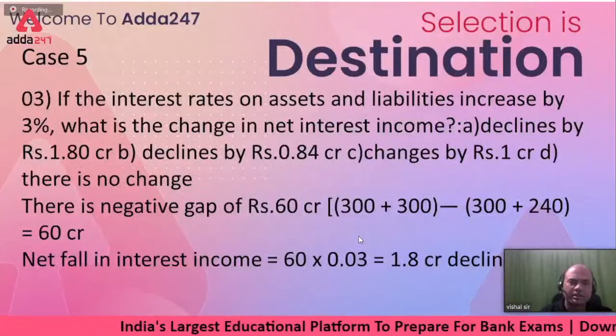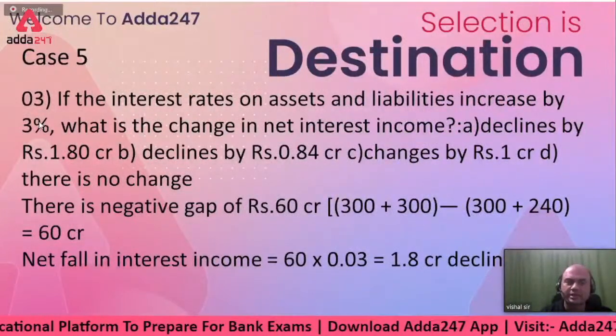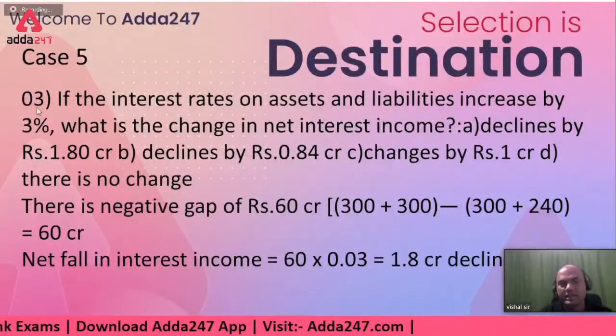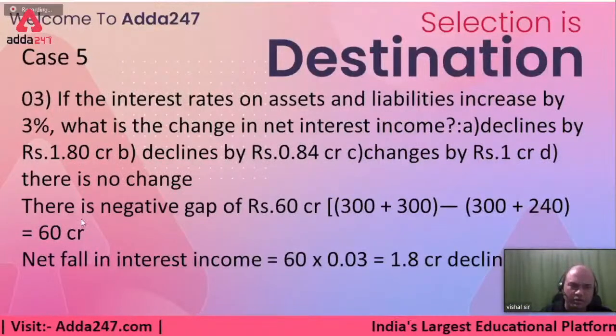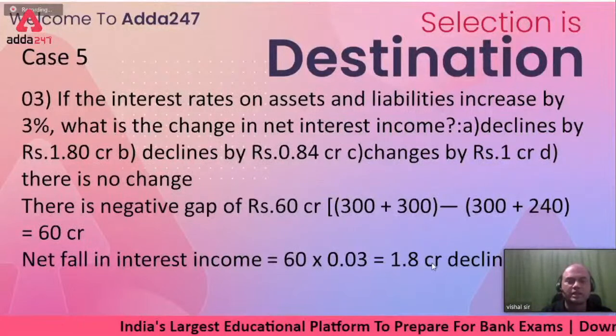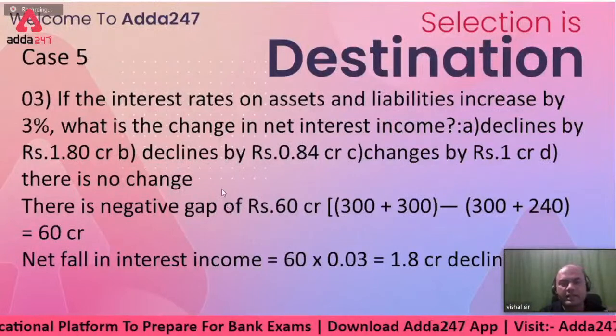Next, similar one. If the interest rates on assets and liabilities increase by 3%, what is the change in the NII? Now increase. So I am having a negative gap. Same logic. So 60 crores into 3%, that is 1.80 crores. Now will this be increase or decline?